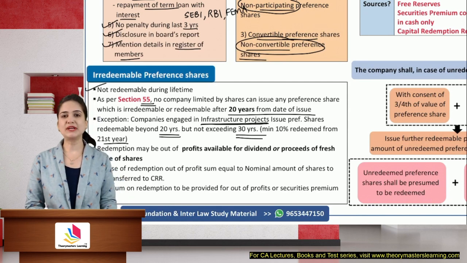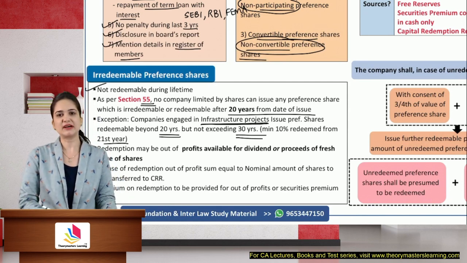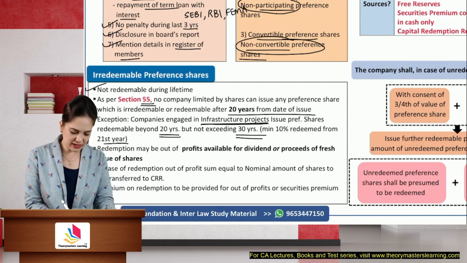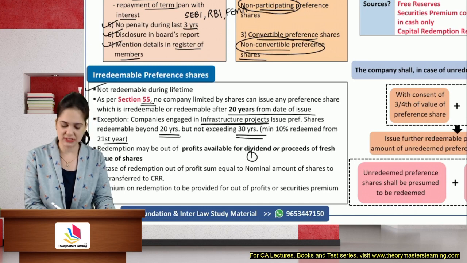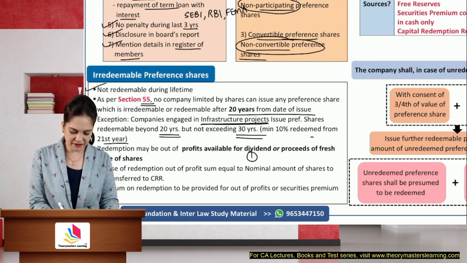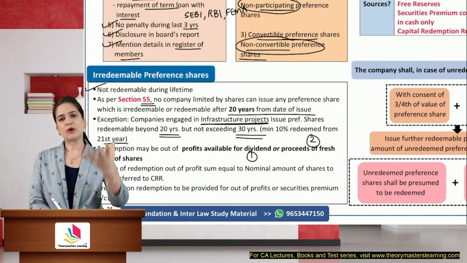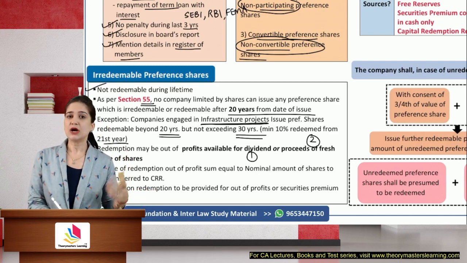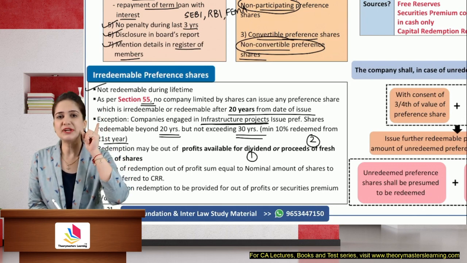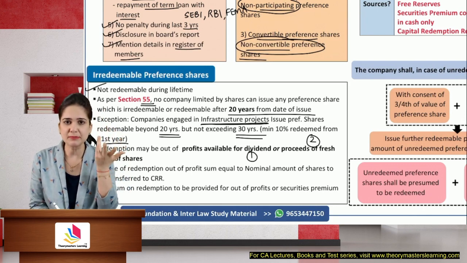Redemption. If I want to redeem, I need to arrange for money. From where will I arrange money? Either profits available for dividend, meaning free reserves, or you can make a fresh issue of securities. Whatever money you get, that can be used. For premium, sometimes you have to redeem at a premium. So where will you arrange that premium from?